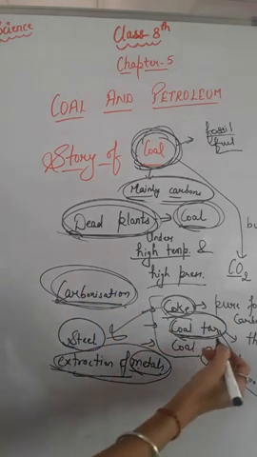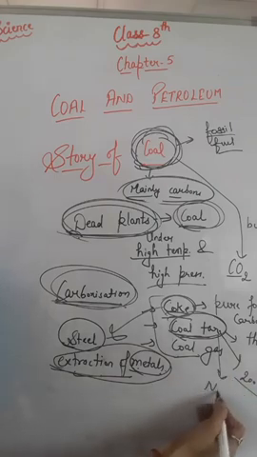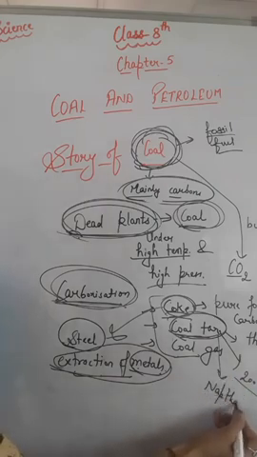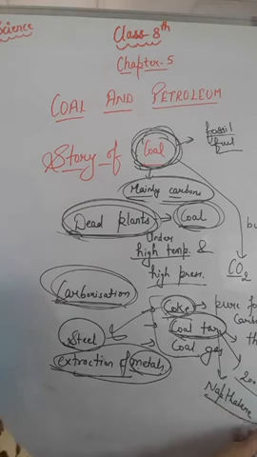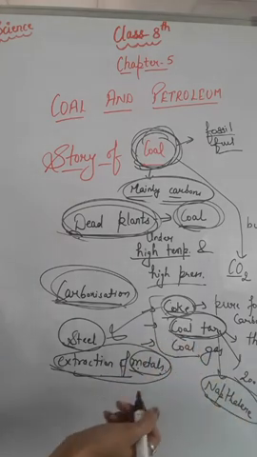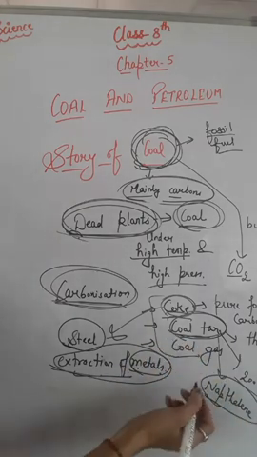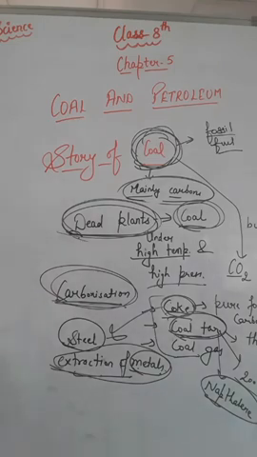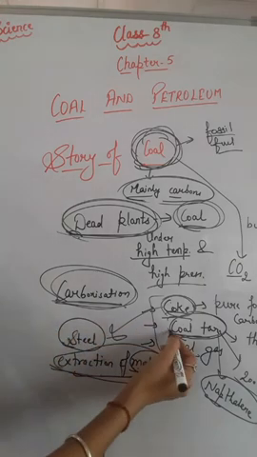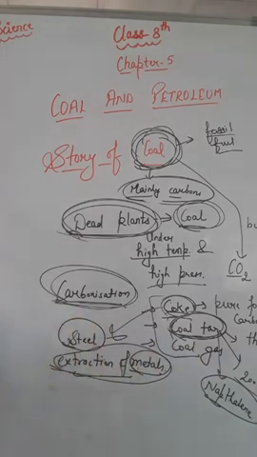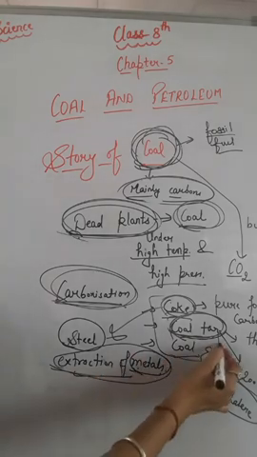The naphthalene balls that we use in our homes, right? As you all see, naphthalene balls are white in color and are used to protect our clothes from insects, right? So naphthalene balls are also prepared with the help of coal tar. And the last one is coal gas. Coal gas is obtained during the processing of coal to get coke, right?